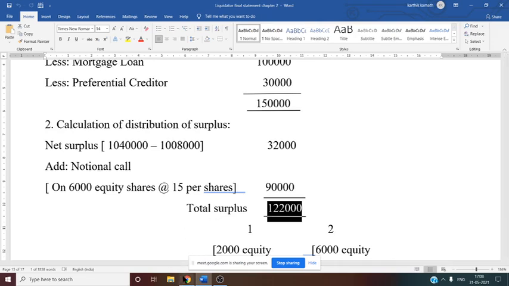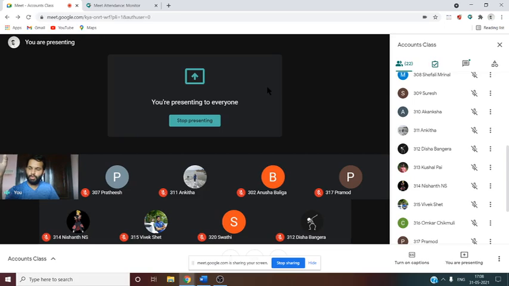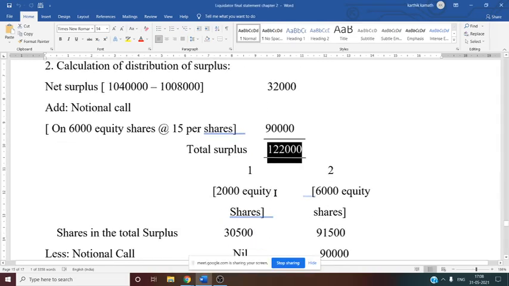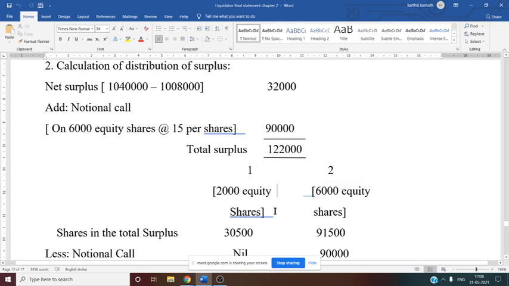After getting the total surplus, what do you have to do? You have to distribute this total surplus among both the classes of equity share, that is, the 75 rupees paid up as well as the 60 rupees paid up. How to distribute that? First you have to write how many shares are there in the first category, that is 2,000 equity shares.